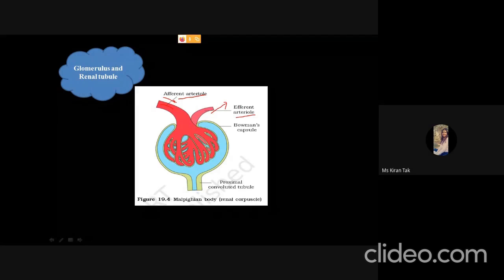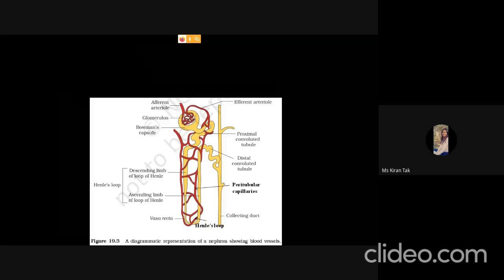The glomerulus is surrounded by a capsule-like structure called Bowman's capsule, and collectively the glomerulus and Bowman's capsule are called the Malpighian body or renal corpuscle. The Bowman's capsule then further extends to the proximal convoluted tubule, which we will discuss later. Okay, so these are the other parts of the nephron.